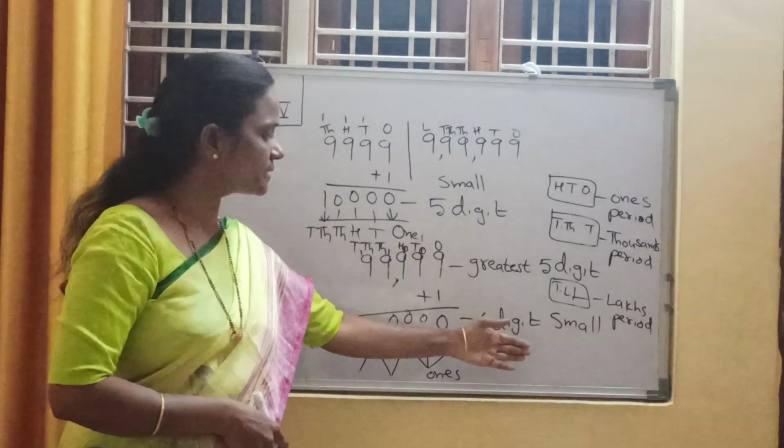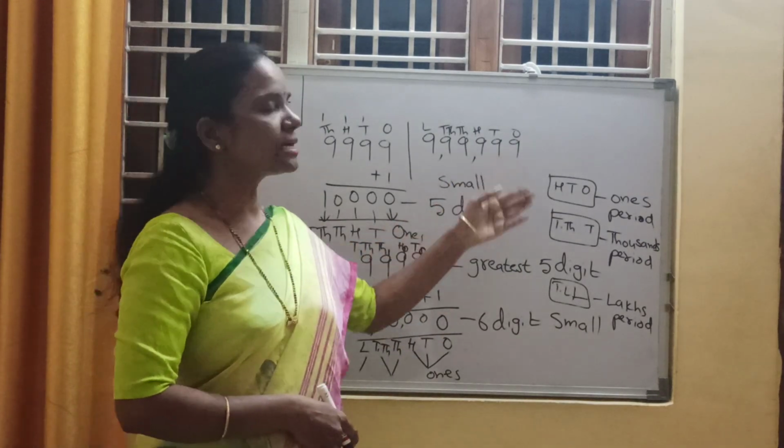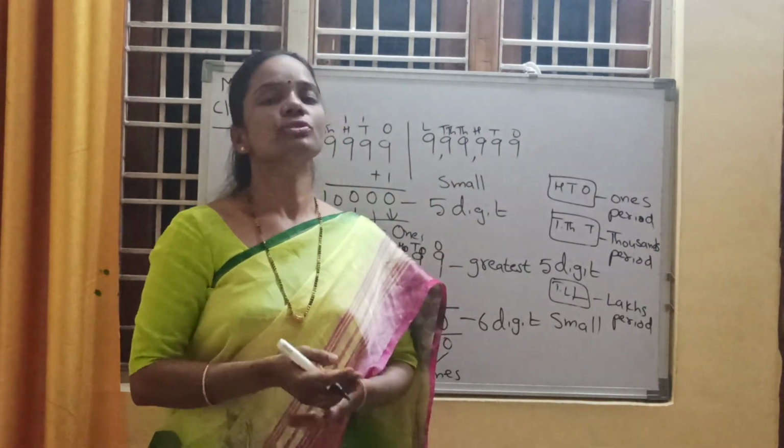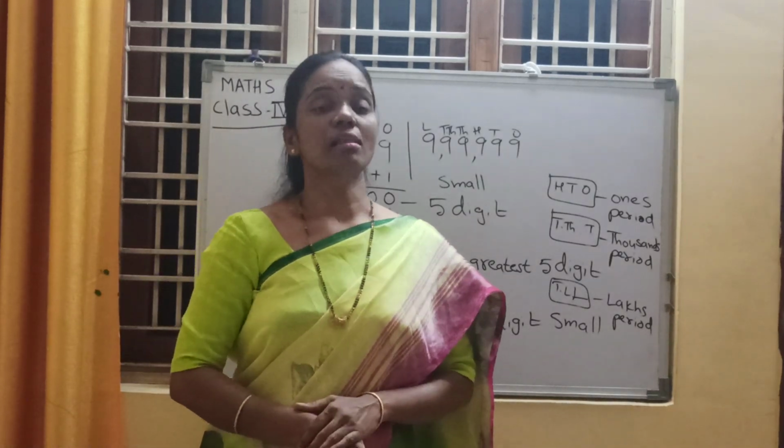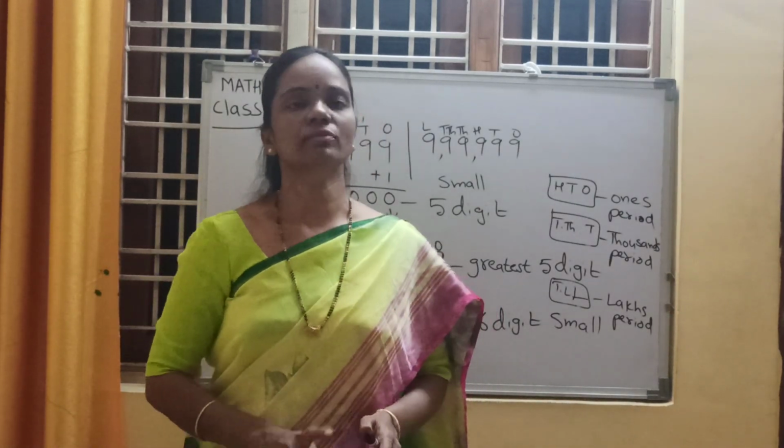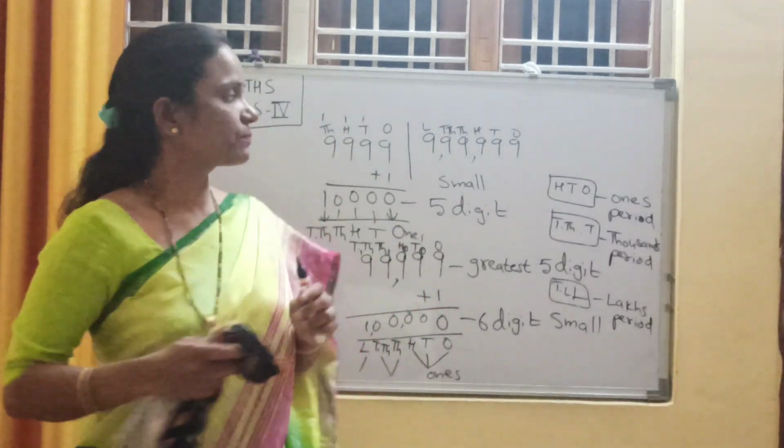So these 5-digit numbers and 6-digit numbers are the larger numbers. Today we are going to learn about place values of larger numbers. That is our chapter 1. What is our chapter 1?